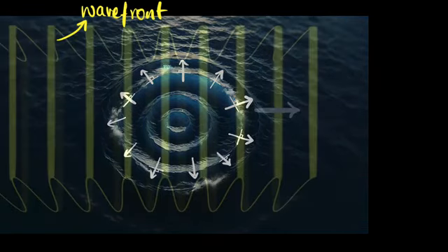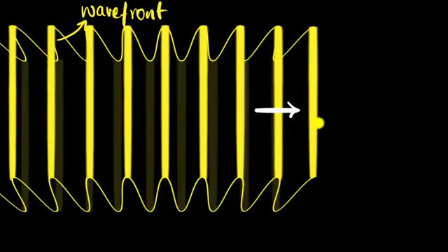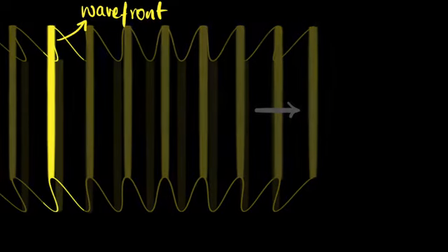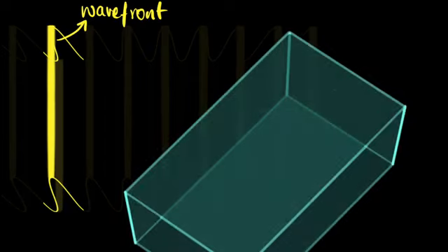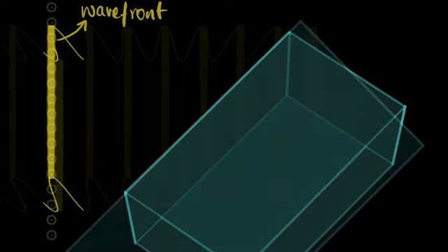That's an important one for us. Now, to understand what happens when it enters a medium like glass, let's just focus on one of these wavefronts and introduce our glass piece. What helps me to visualize this is instead of looking at this as a complete continuous wavefront, let me convert it into a few dots representing the wave crests.